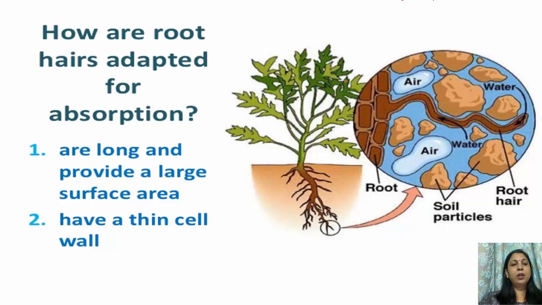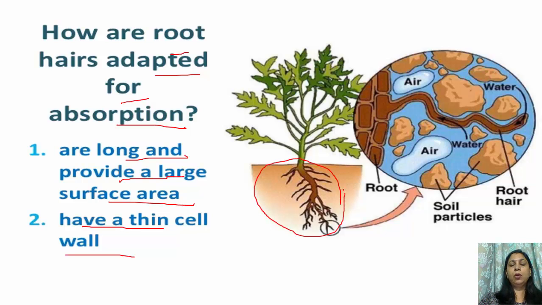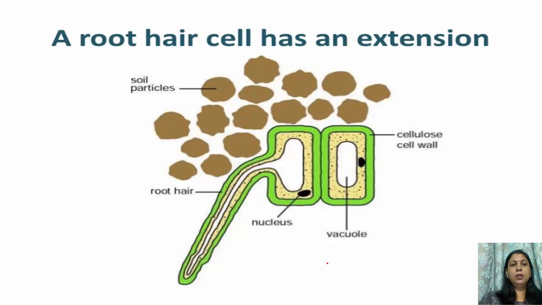Now, how are root hairs adapted for absorption? They are long and provide a large surface area for the absorption of water and minerals, and they also have a thin cell wall. These adaptations help the root hairs to absorb water and minerals. You can see this root hair cell has an extension. This is the root hair, extended like this. You can see these are the soil particles, the brown ones, and how the water moves in. The water gets absorbed.